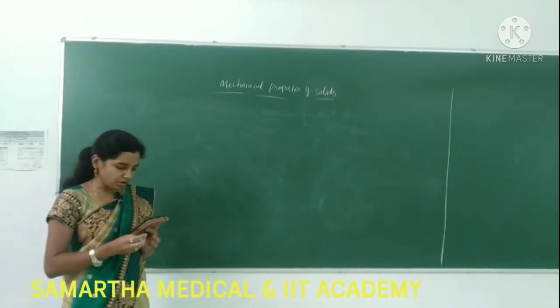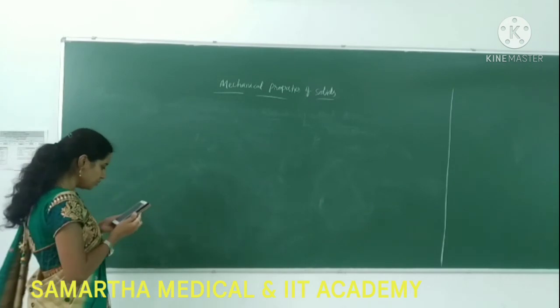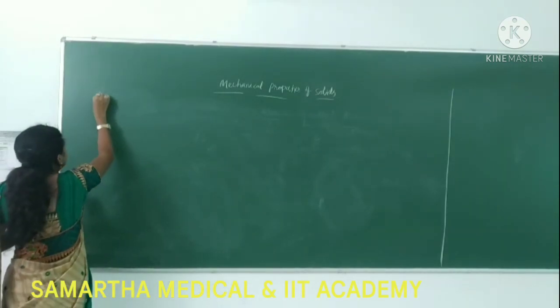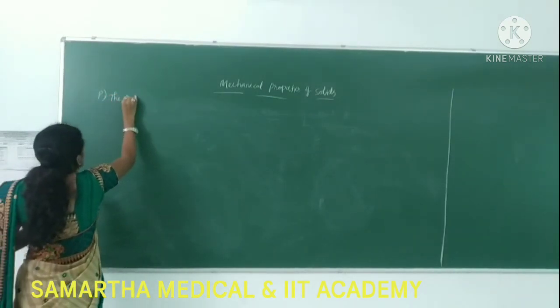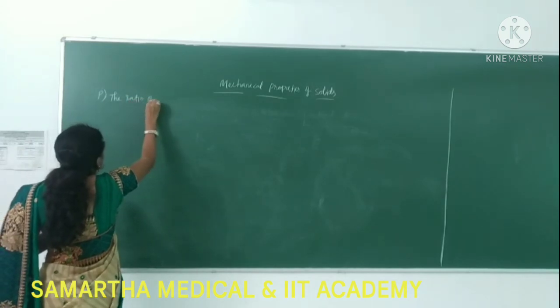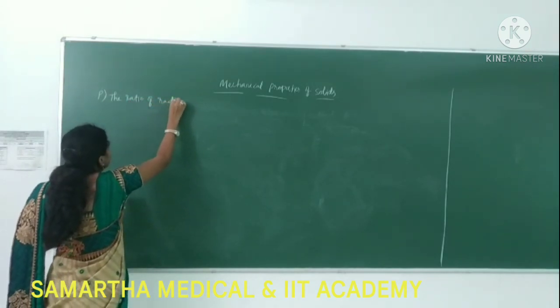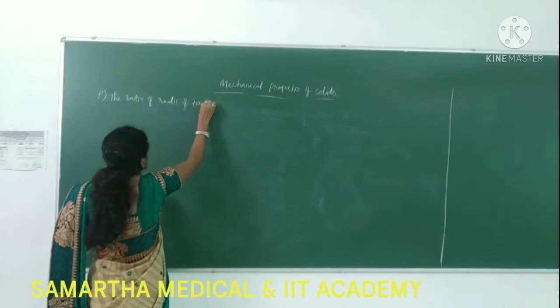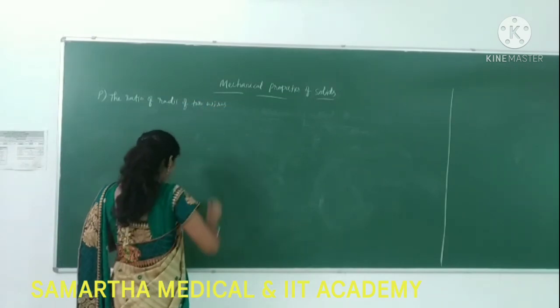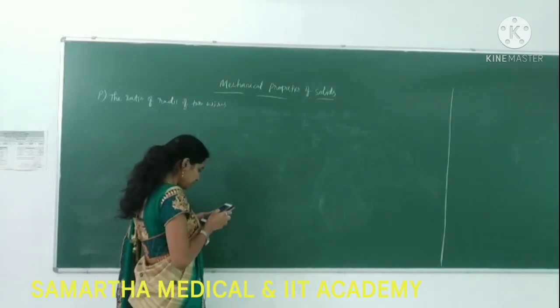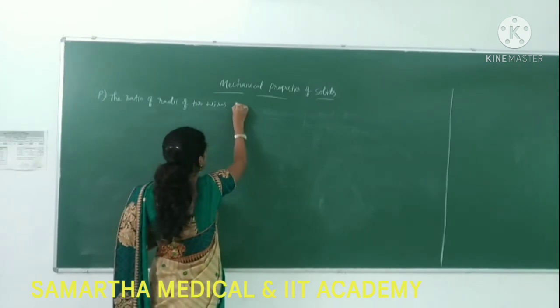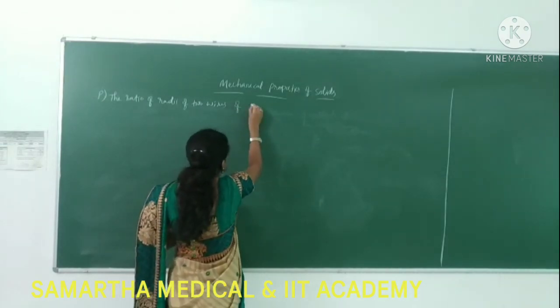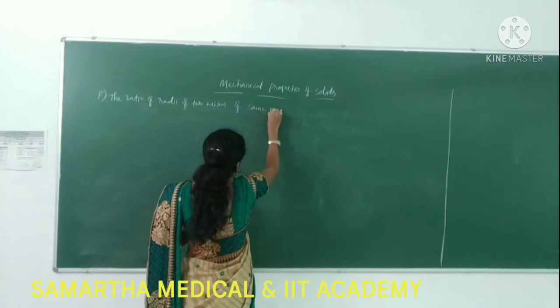The ratio of radii of two wires of the same material is 2:1.